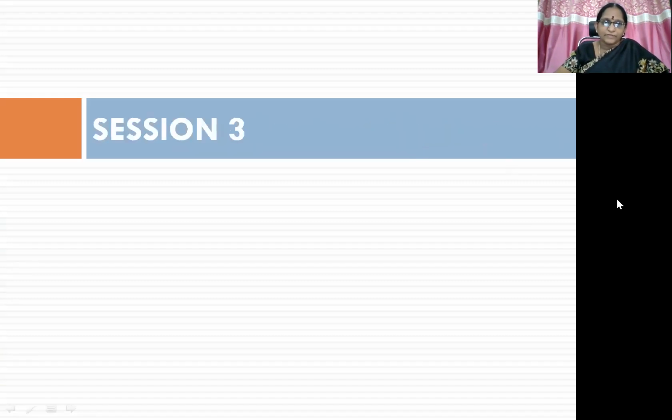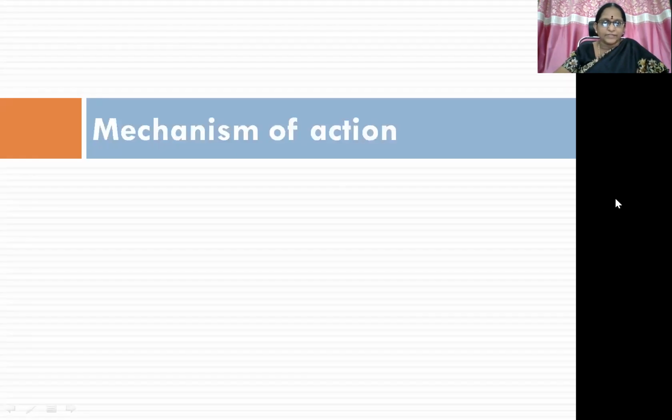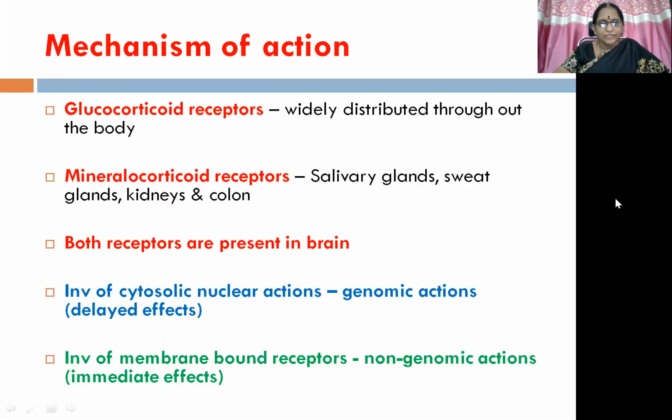Adrenocorticosteroid hormones. In this session, I'm going to cover the mechanism of action, glucocorticoid resistance, pharmacological actions, and adverse drug reactions. Coming to the mechanism of action, glucocorticoid receptors are widely distributed throughout the body, whereas mineralocorticoid receptors are distributed in salivary glands, sweat glands, kidneys, and colon. But both the receptors are present in the brain.